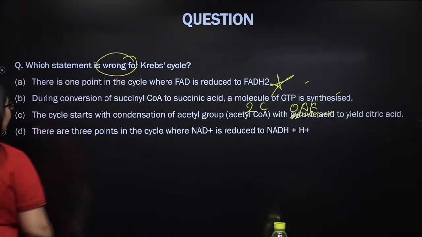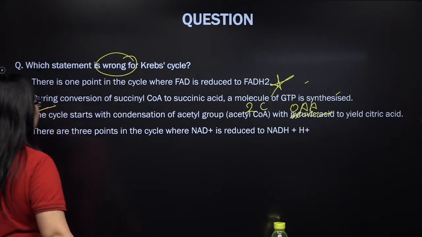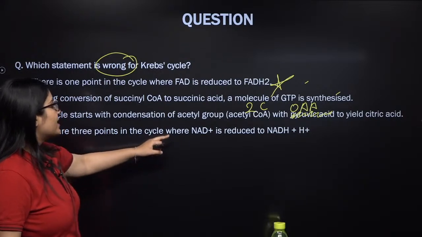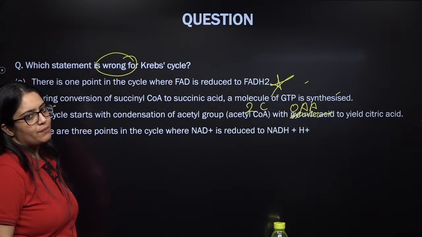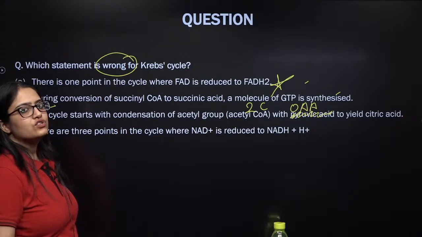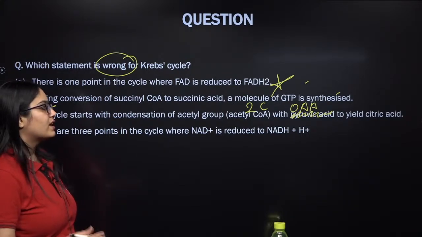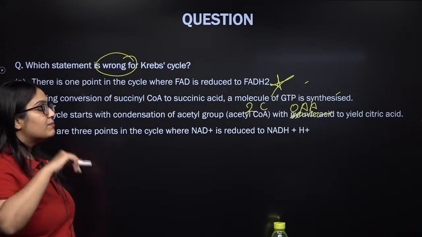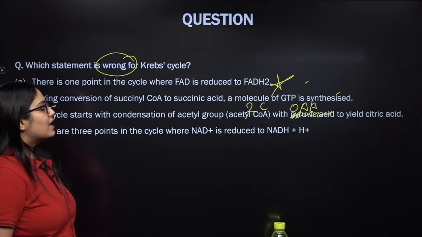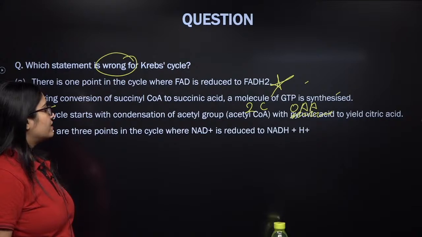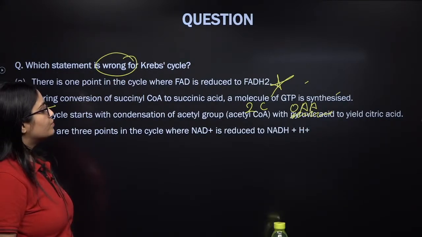The D is in fact right. There are 3 points in the Krebs cycle where NAD positive is reduced to NADH plus H plus, my dear students. Remember, from citric acid to alpha ketoglutarate, from alpha ketoglutarate to succinic acid, and then from malic acid to oxaloacetic acid. So these are the processes where the NADH plus H plus molecules are going to be synthesized.